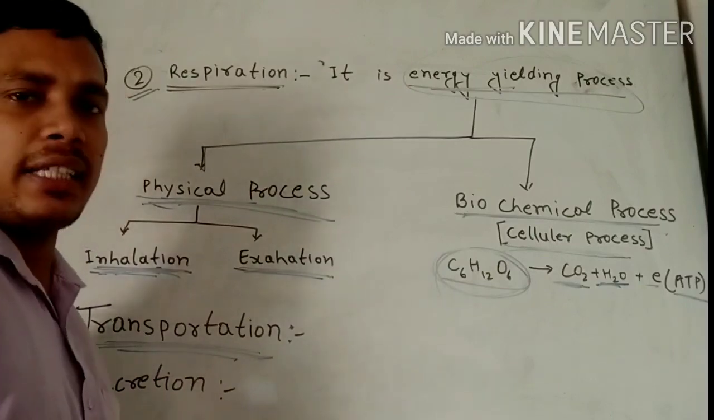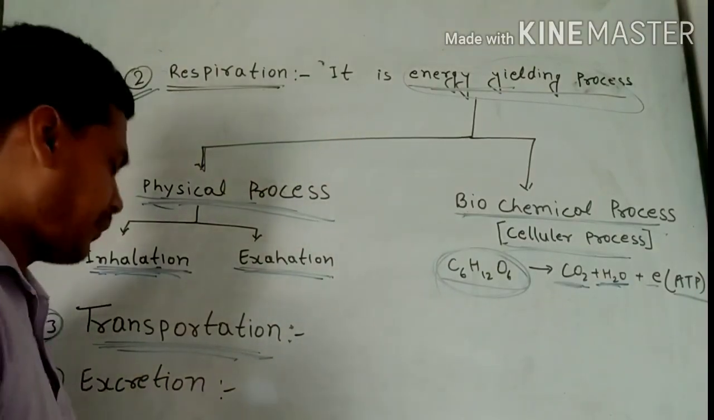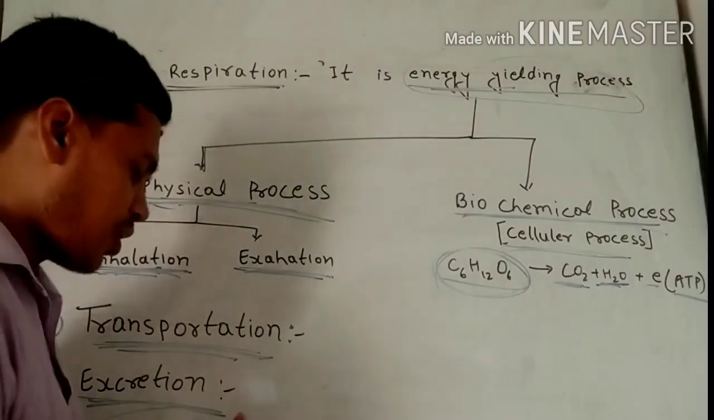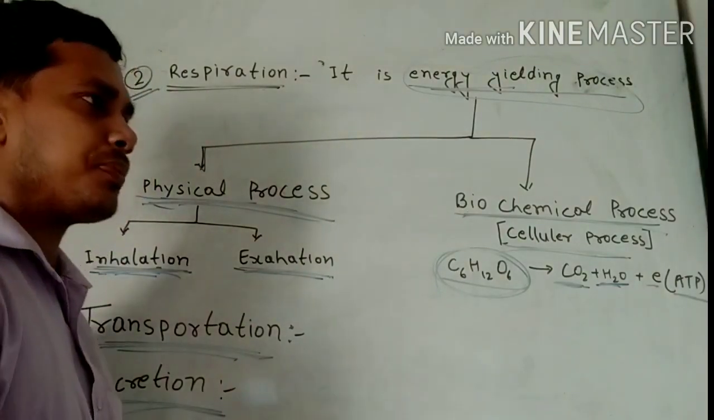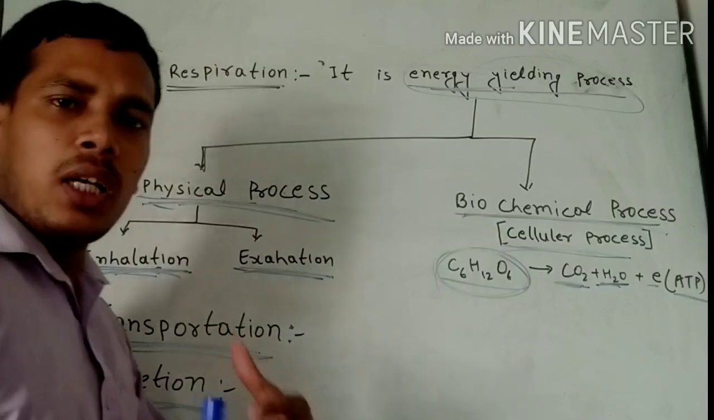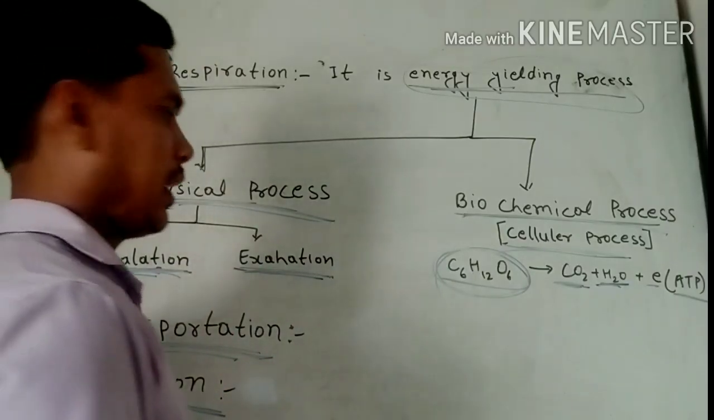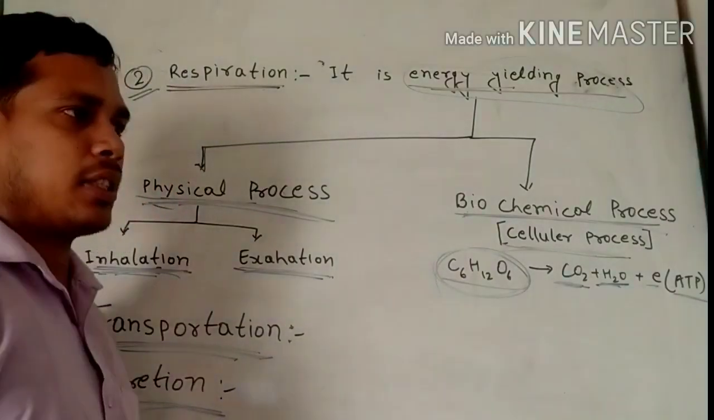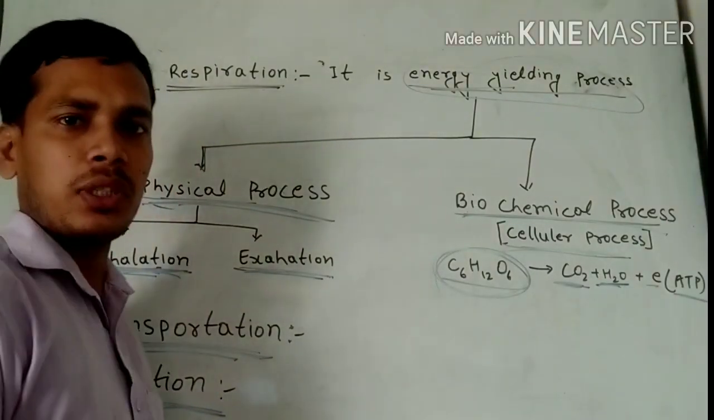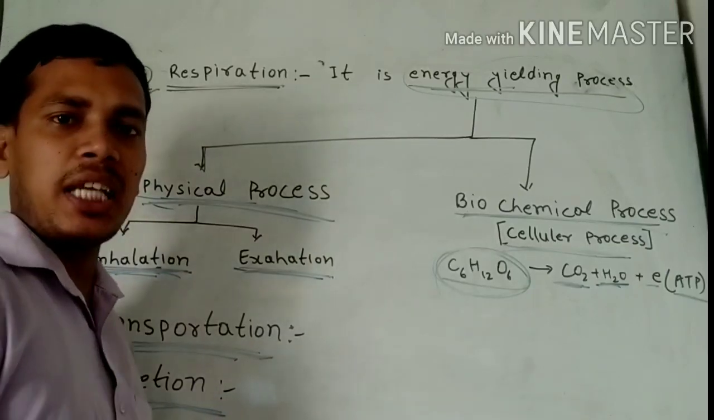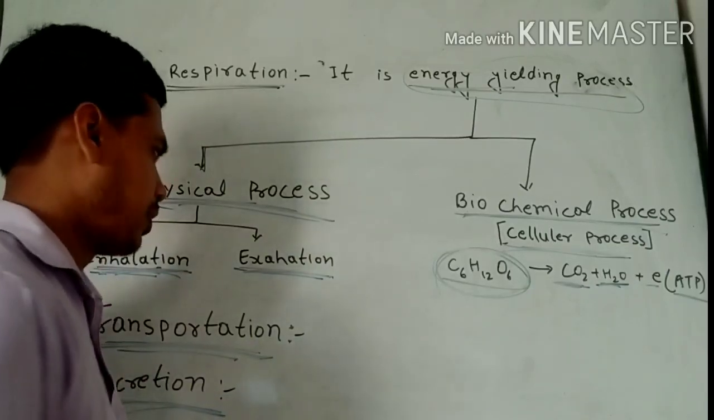And fourth is excretion. Excretion means removal of poisonous or waste material from our body. Just like urine and sweat, these are poisonous substances which must be excreted or removed from our body. That's why this process is also compulsory.